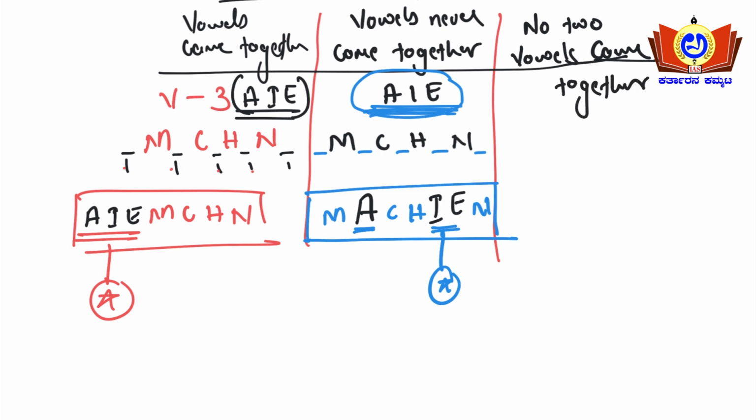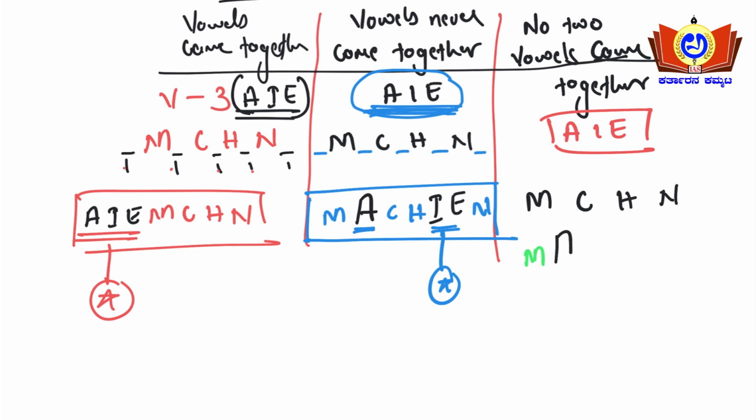Okay, so how many vowels are there? A, I, E. These are the 3 vowels here. So what are the remaining letters? M, C, H, N. So no two vowels come together means, how can it be written? For one example, see here, I'll write M, and the first vowel I'll write here.